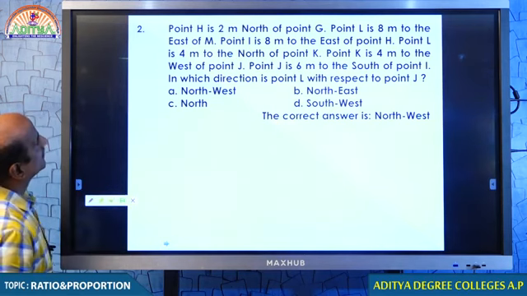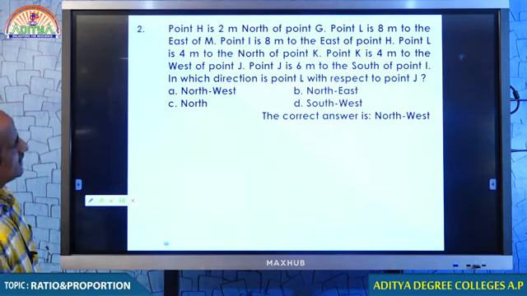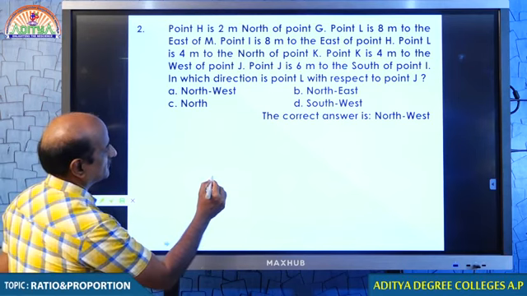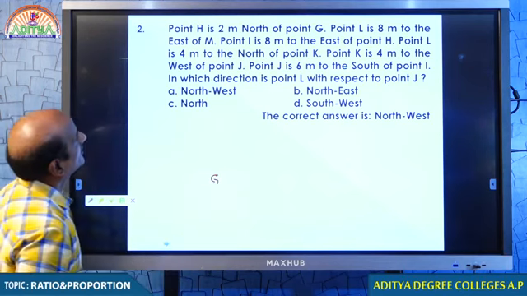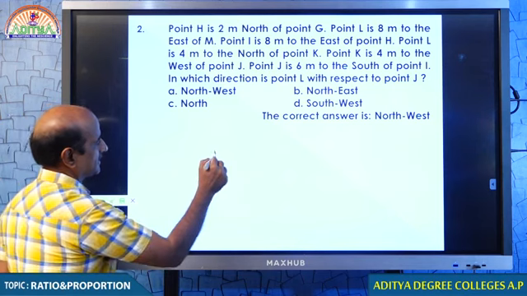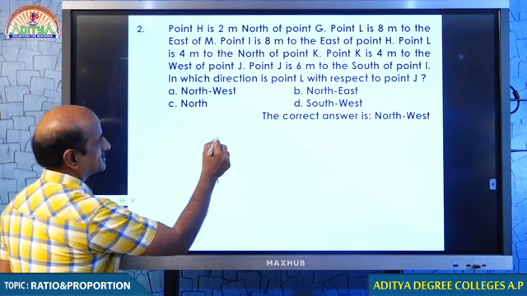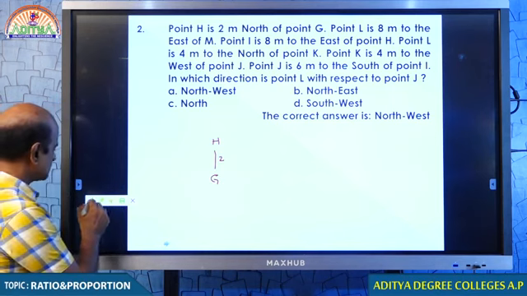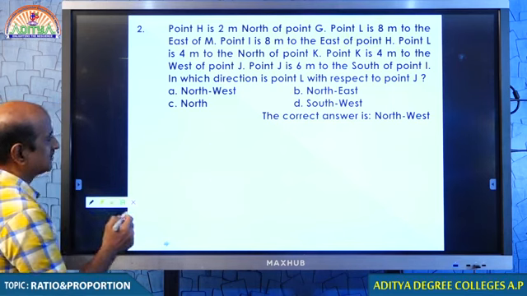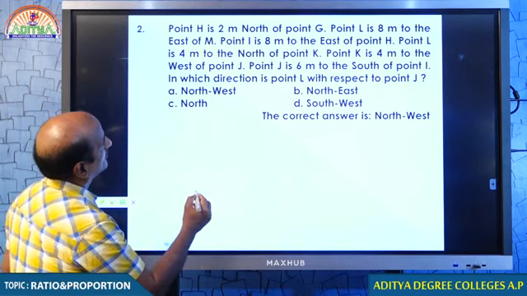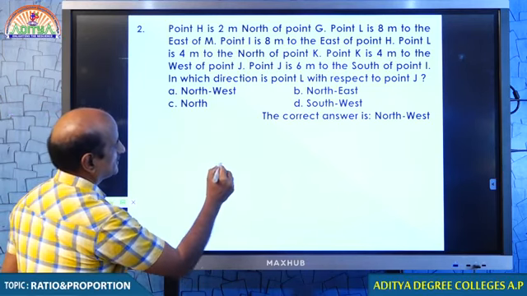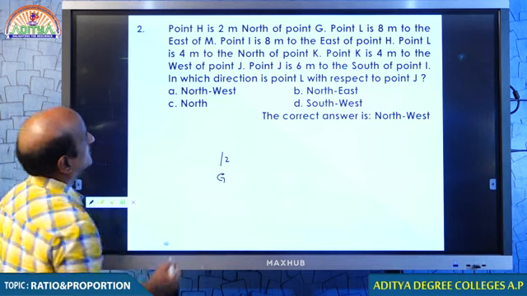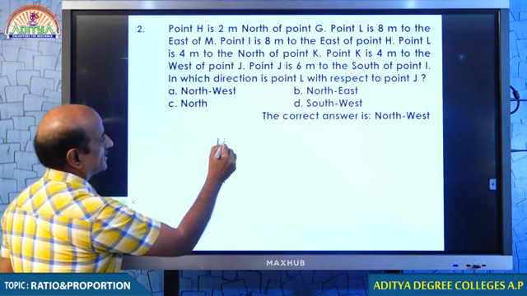Point H is 2 meters north of G. You fix the position of G. Red color, could you see, my dear students? Maybe better we go with black color. Point G, you fix the position of G. 2 meters north of G, you have point H.